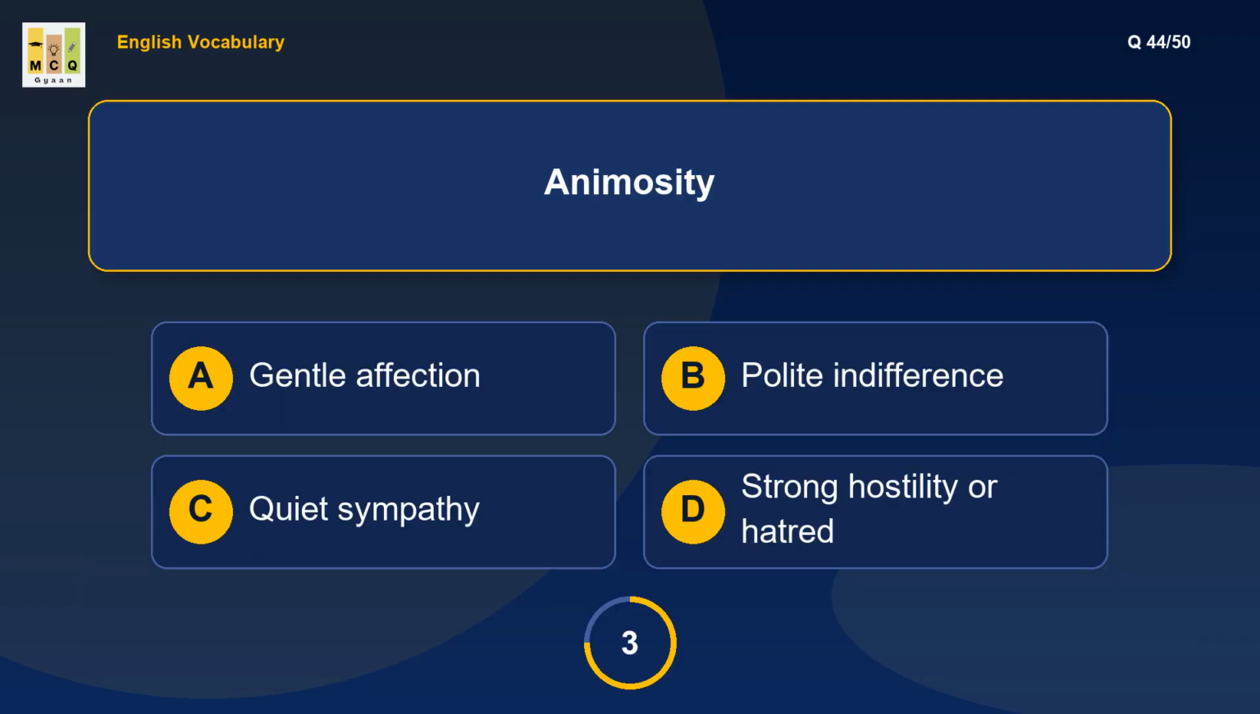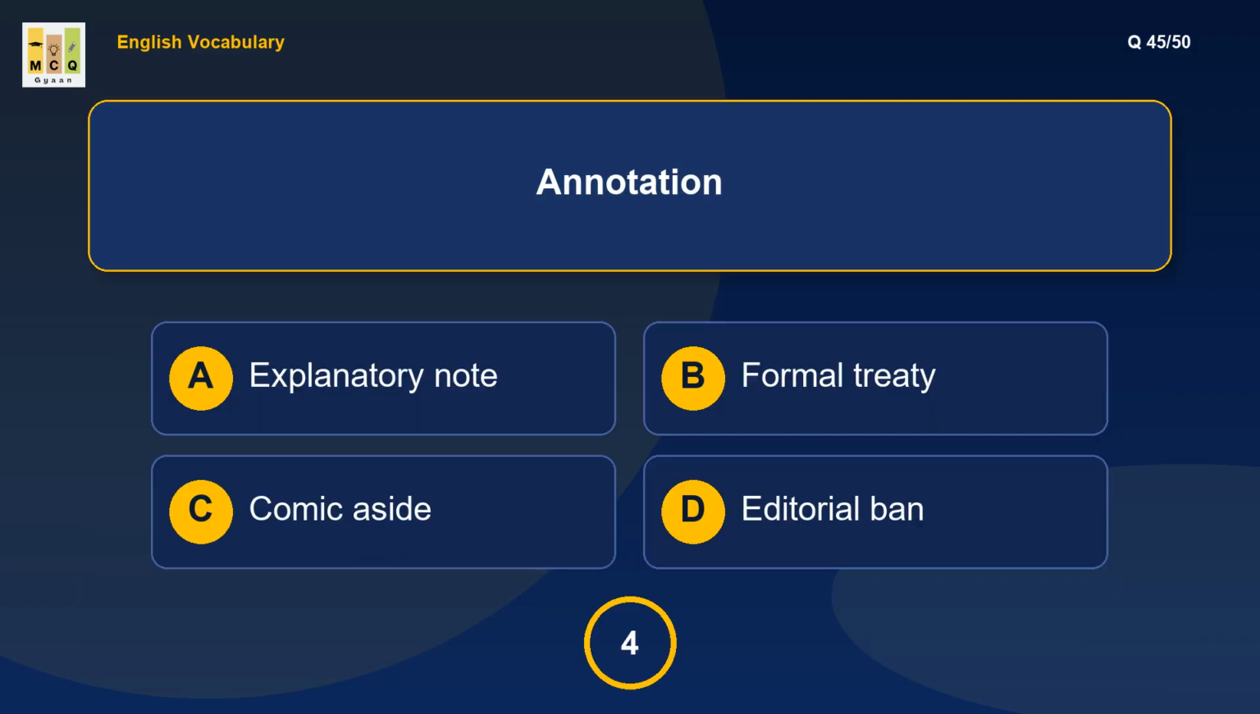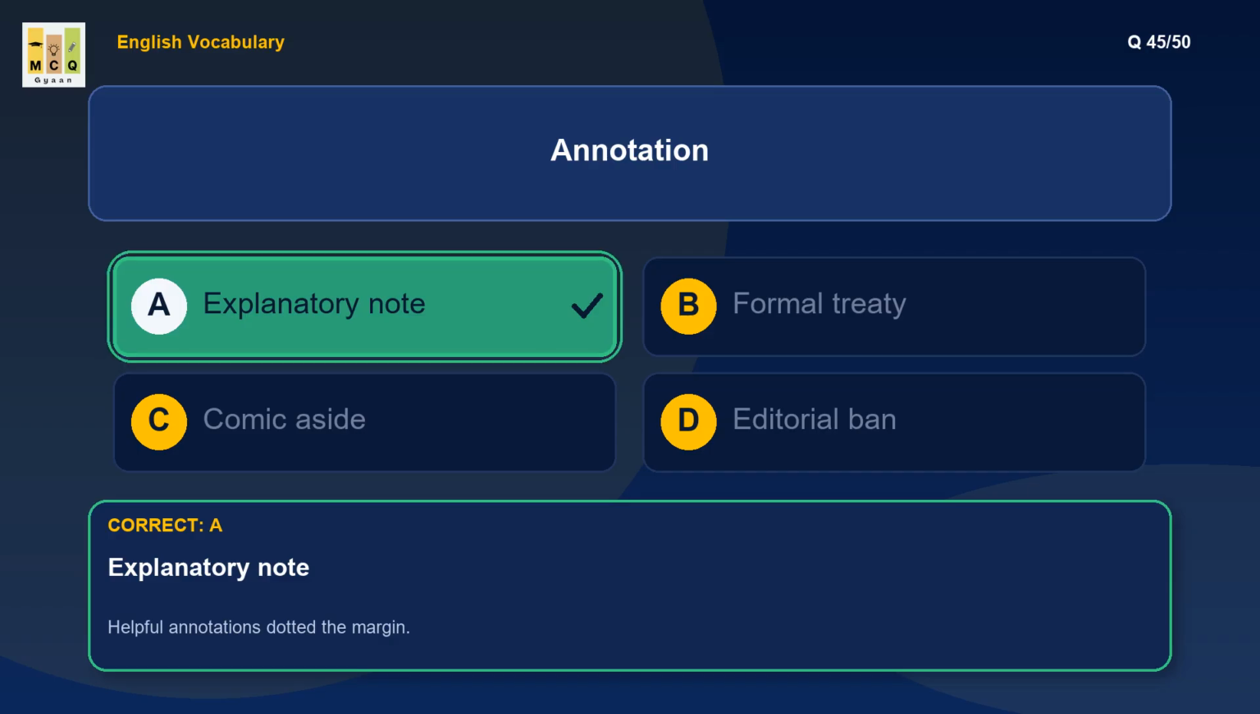What is the meaning of animosity? Animosity means intense hostility. Example: years of animosity finally ended in peace. What is the meaning of annotation? Annotation means an explanatory note on text. Example: helpful annotations dotted the margin.